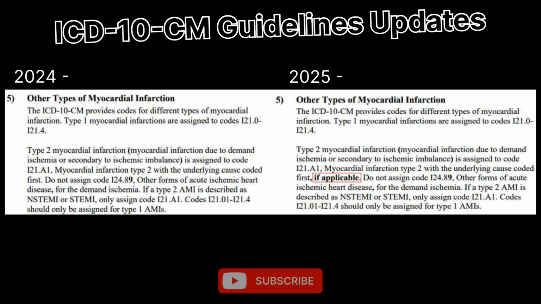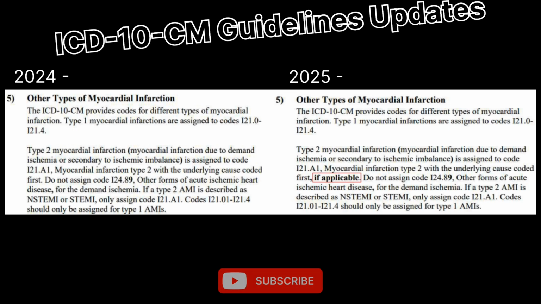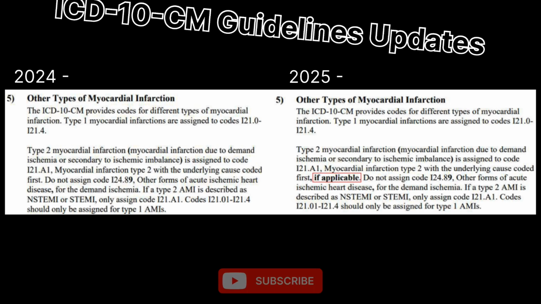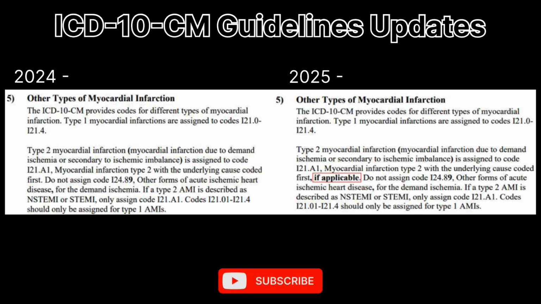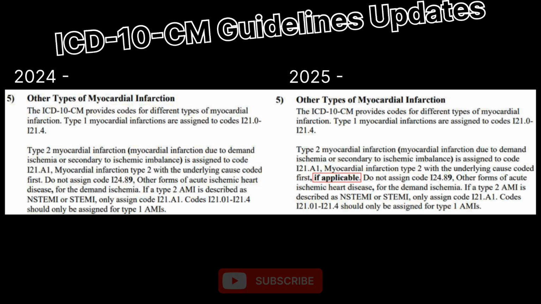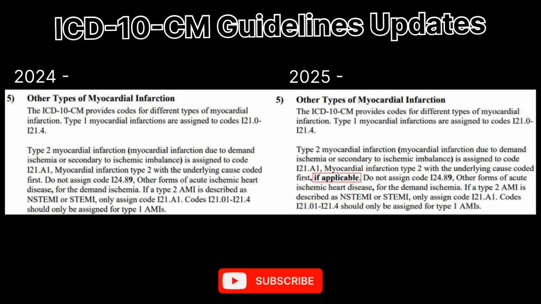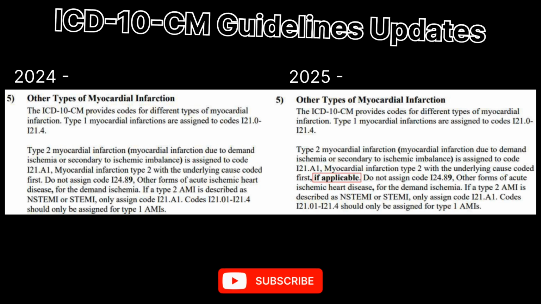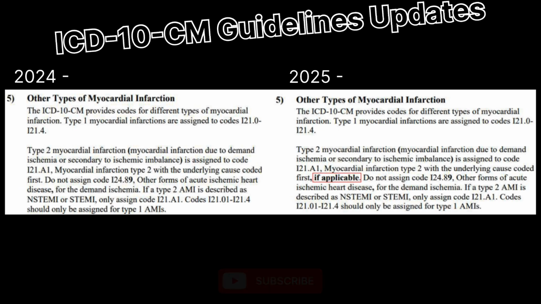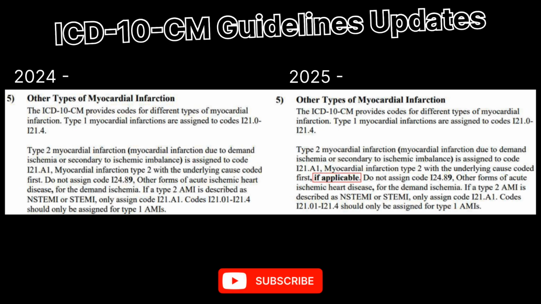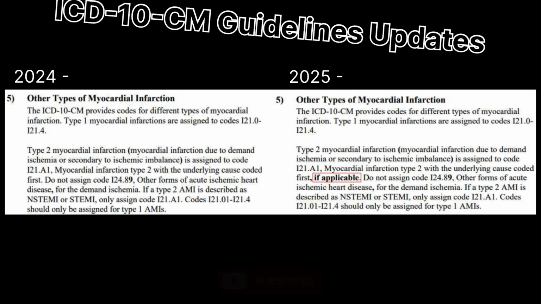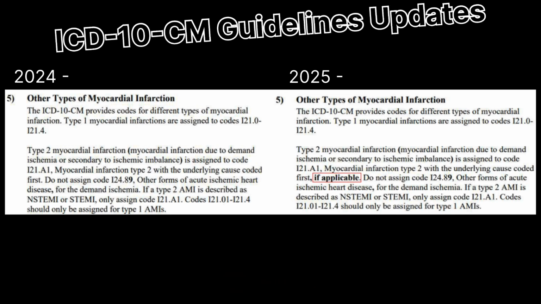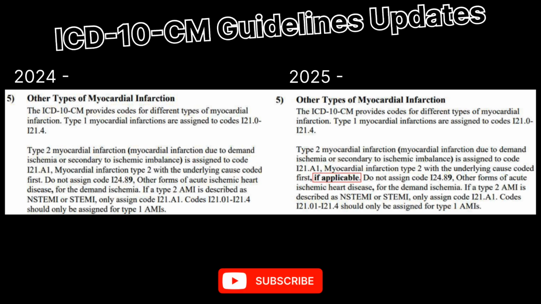The next update is regarding other type of myocardial infarction. Here they changed the description of I21.A1. Previously, for that code there was no if applicable wording. For 2025 they added if applicable. So I21.A1, that is myocardial infarction type 2 with the underlying cause coded first if applicable.